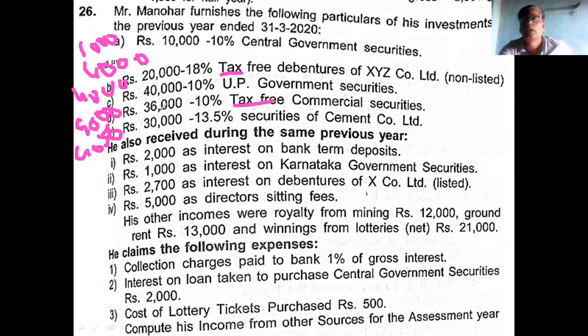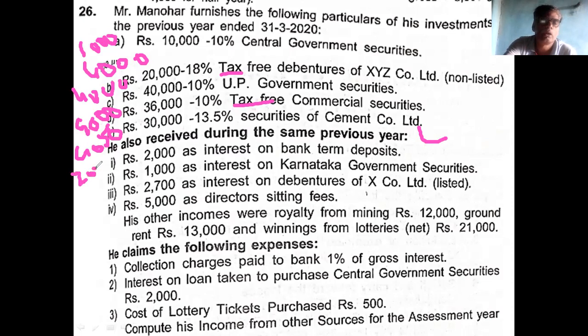These are the investments. On these investments, I calculated interest. The next is interest received is given. Where received interest is given, you don't calculate interest. If that interest is net interest, you gross it up. 2,000 is from bank.